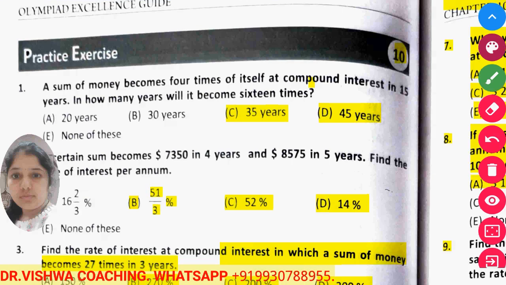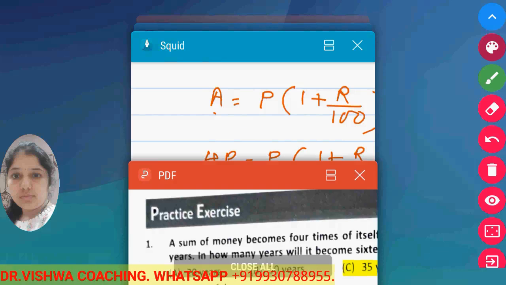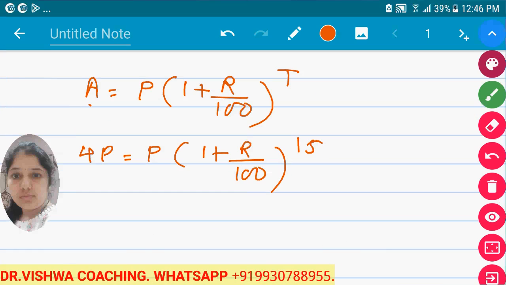Okay, now the question is asked: when does it become 16 times the principal? Now see this equation, P is there on both sides, it will get cancelled, so the equation becomes 4 is equal to (1 plus r upon 100) raised to 15. This is our equation number 1.